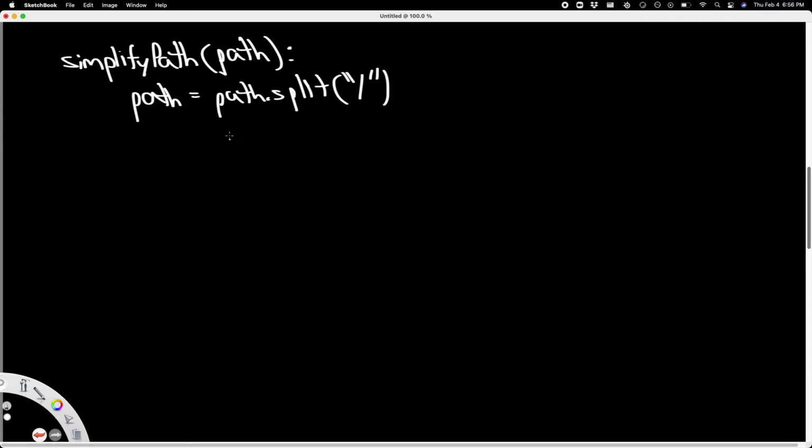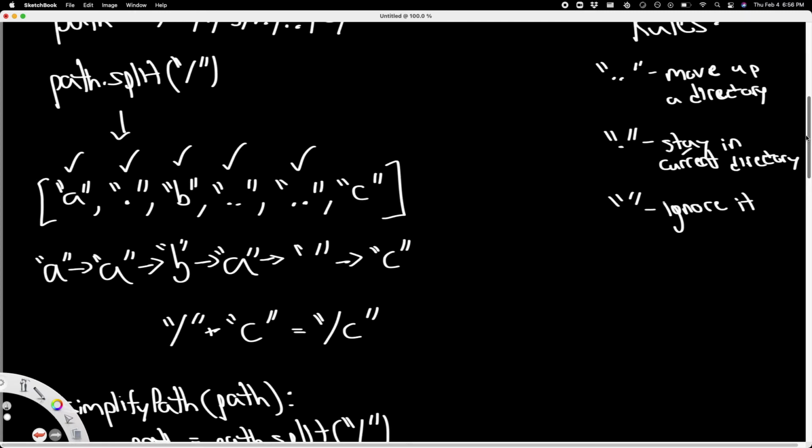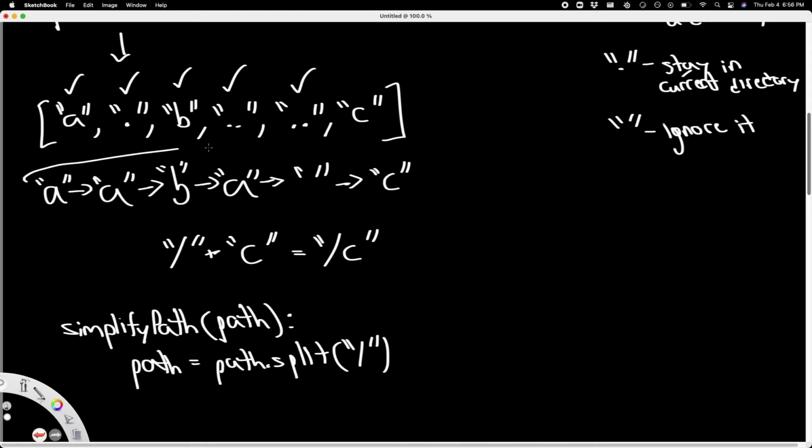So now that we split the path string by slashes, we now want to handle when to move from one directory to another, when we should remove a directory.